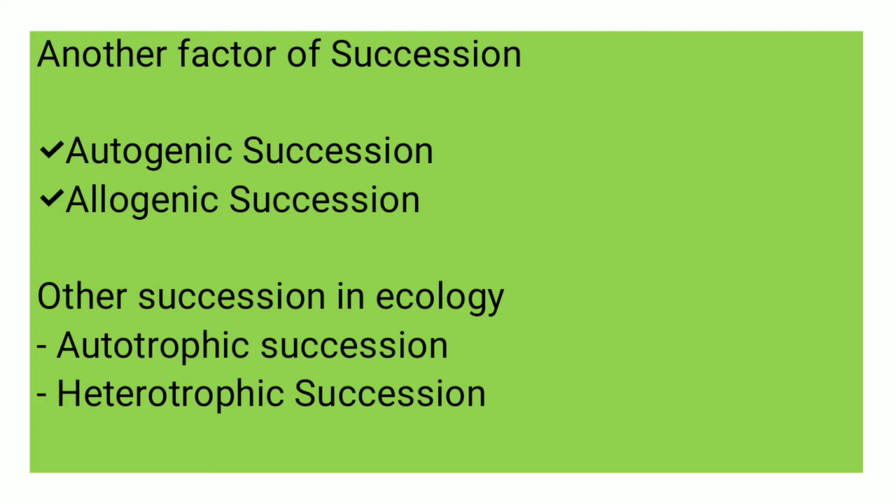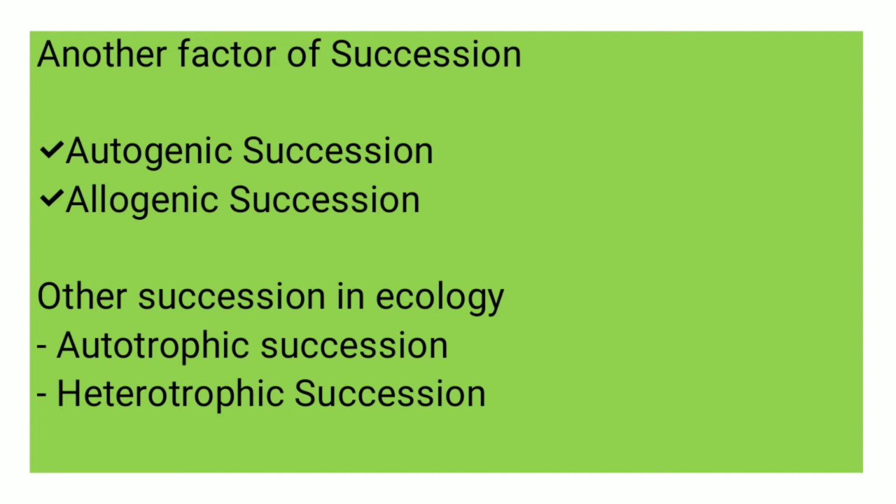Here succession occurs on the time scale of that disturbance. So autogenic is the lifespan of an organism, while allogenic is the time scale of the disturbance. That is the difference between autogenic and allogenic succession.